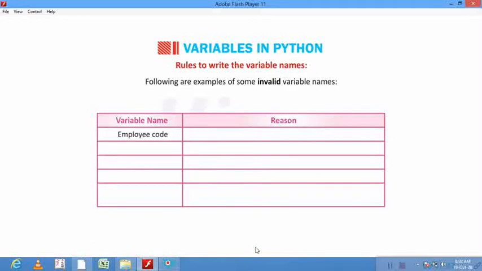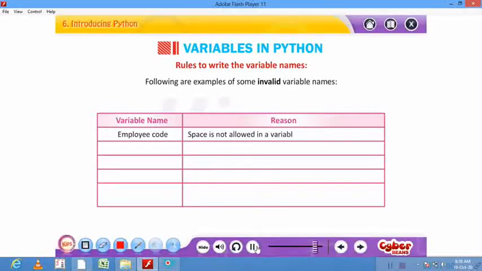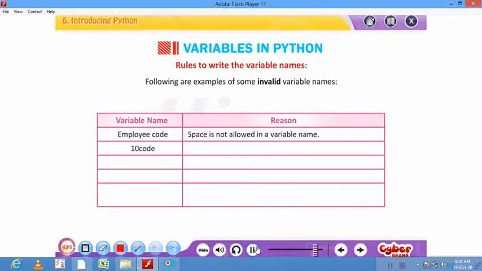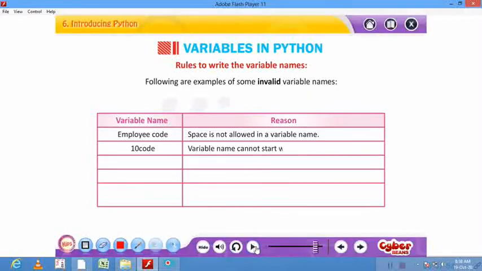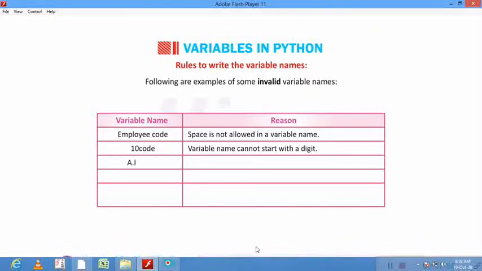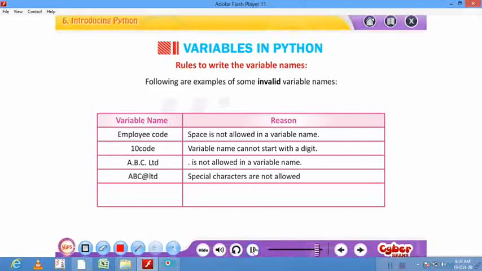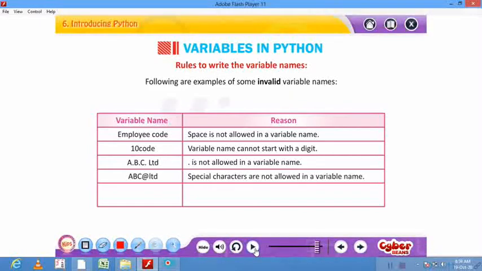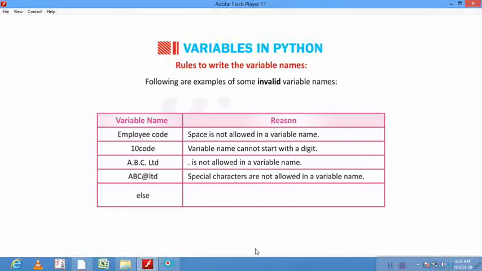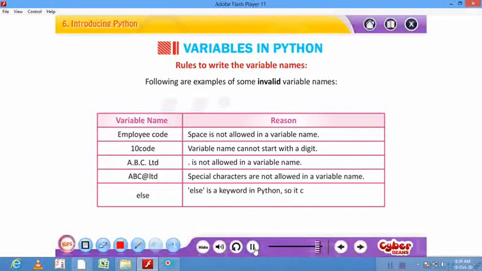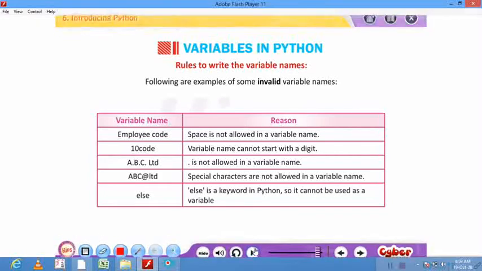Employee code: space is not allowed in a variable name. 10 code: a variable name cannot start with a digit. ABC.limited: dot is not allowed in a variable name. ABC@limited: special characters are not allowed in variable names. Else is a keyword in Python, so it cannot be used as a variable name.